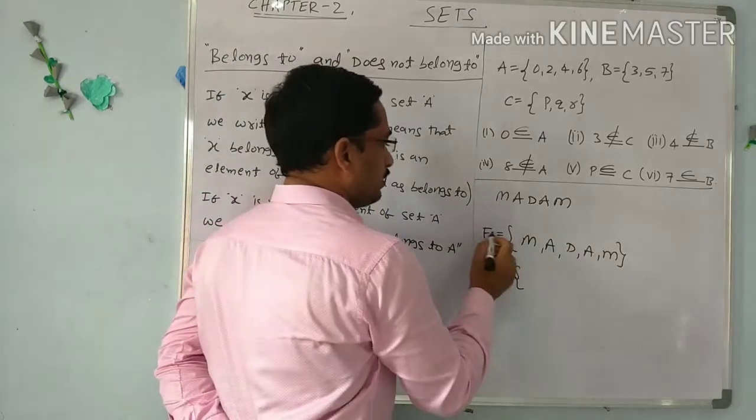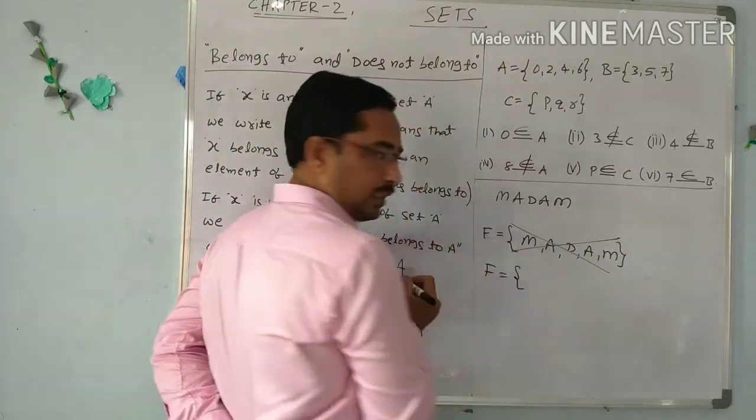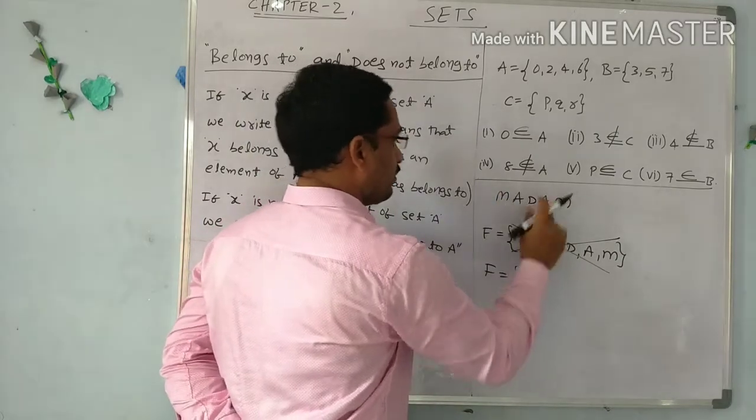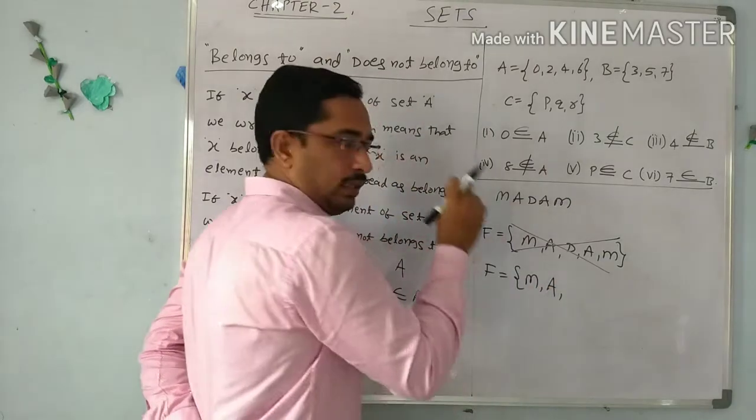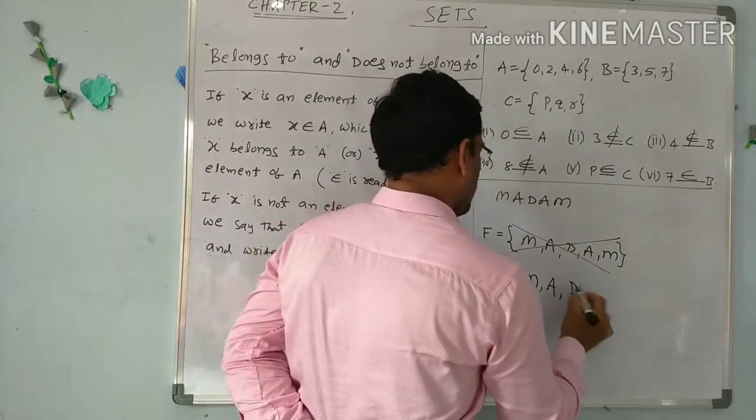See, this is not the correct way. So what is the correct way? M appears 2 times, so we write it only one time. A appears 2 times, we write it only one time. D appears 1 time, we write it one time. So this is the correct way.